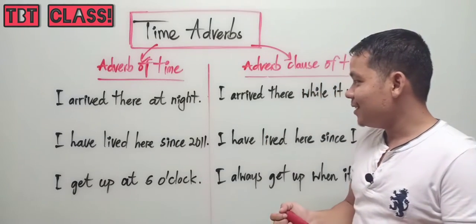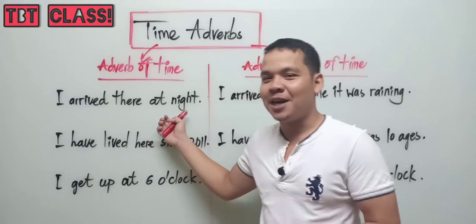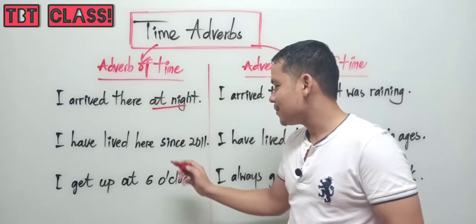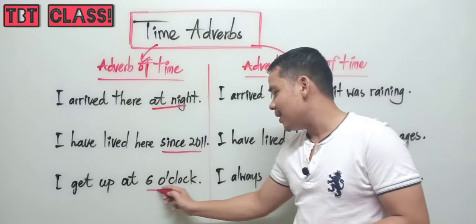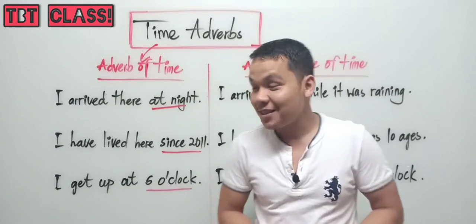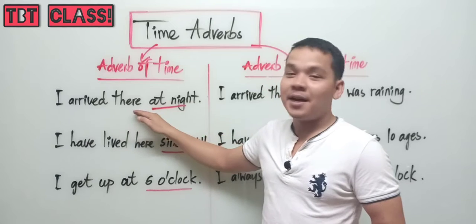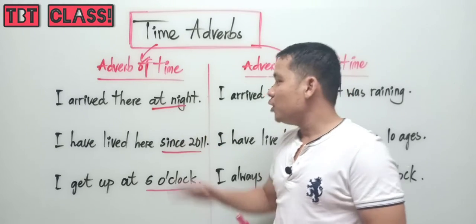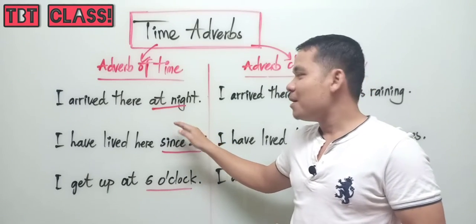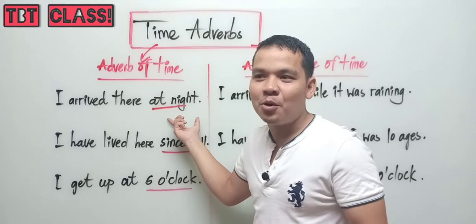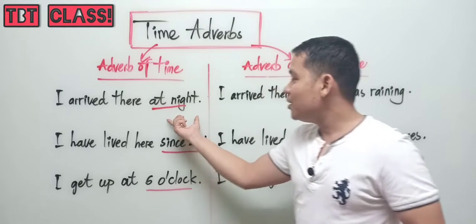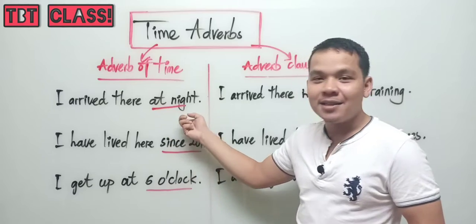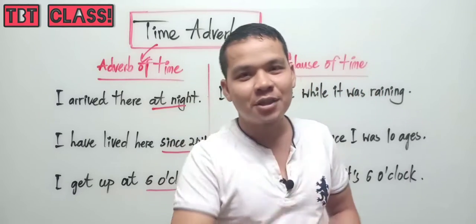You can see here where the adverb is: this one adverb, this one adverb, and this one adverb. I arrived there at night. So at night is the adverb. Why do we know the phrase is an adverb? Because we express time. This one is a time expression. At night is the answer to the question when.